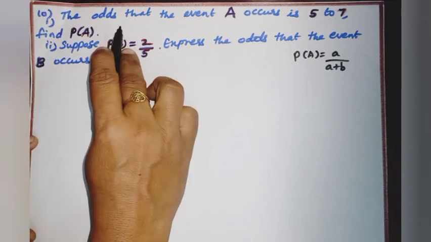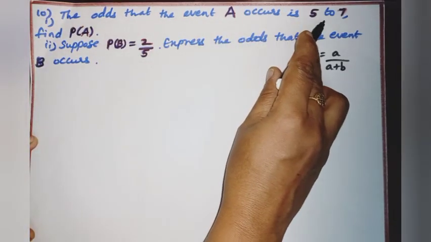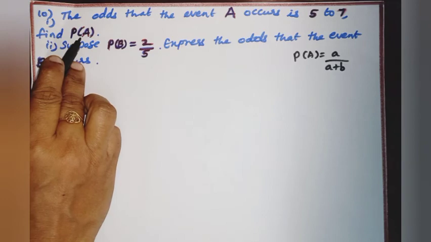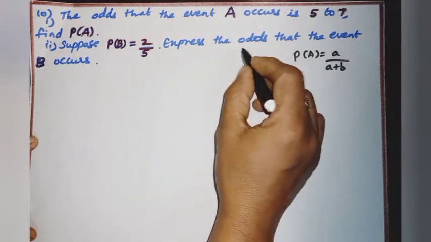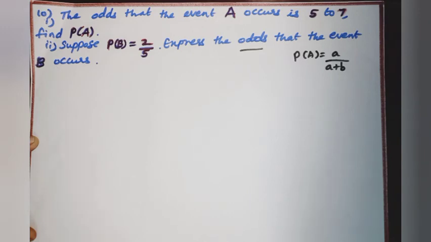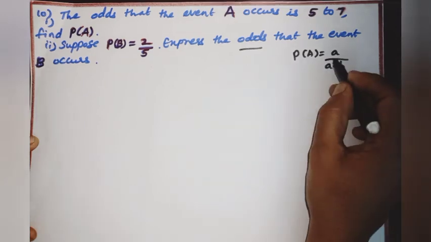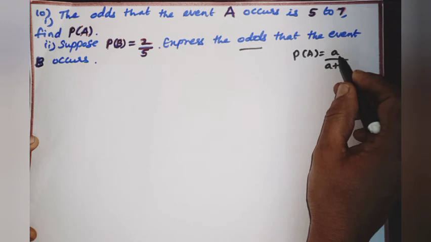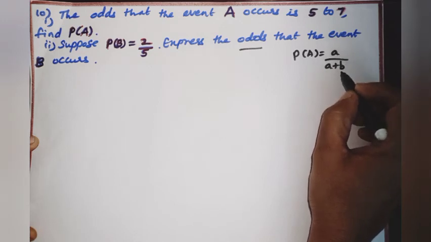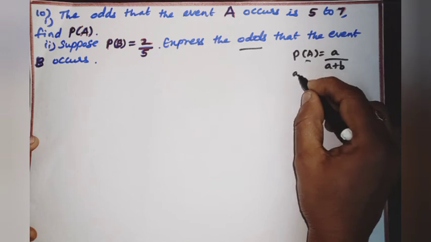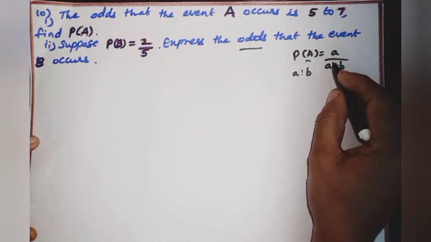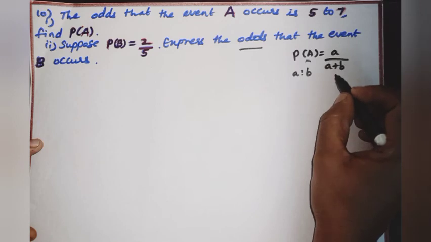Sum number 10. The odds that an event A occurs is 5 to 7. Find P of A. So, the word odds is frequently used in probability and statistics. Odds relate the chance in favor of an event A to the chance against it. Suppose small a represents the number of ways that an event can occur and small b represents the number of ways that the event can fail to occur. The odds of an event A are a is to b in favor of the event, and P of A equals a by a plus b.